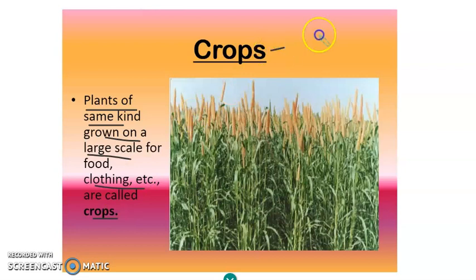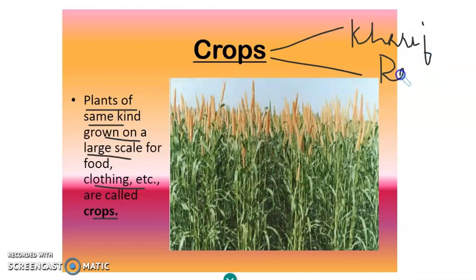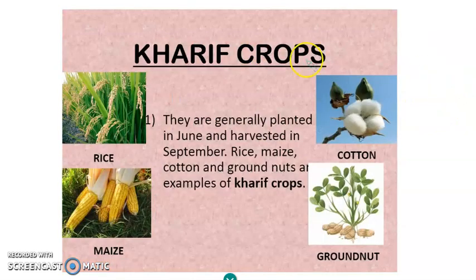So, there are mainly two types of crop. They are Kharif and Rabi. So, what are the differences between these types of crop? Let's study. Yes, Kharif crops are also known as monsoon crops because these crops are mainly grown during the monsoon season. They need more amount of water, because of which they are mainly grown during the monsoon season.